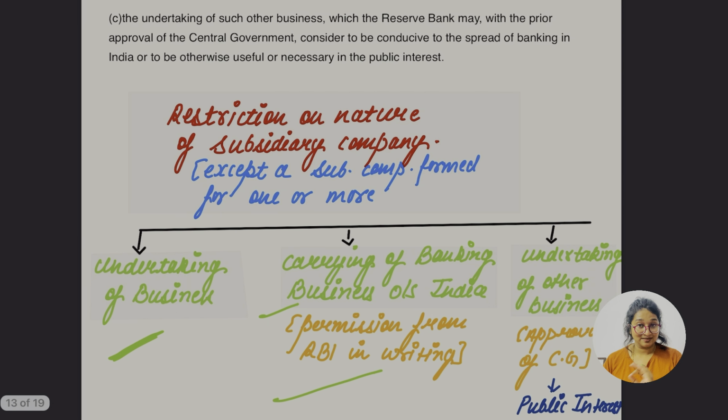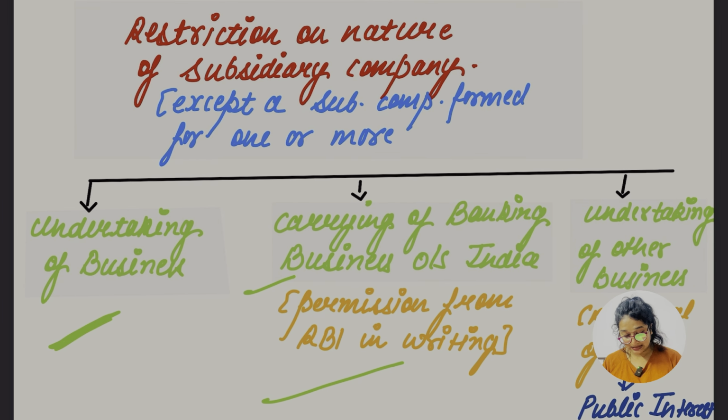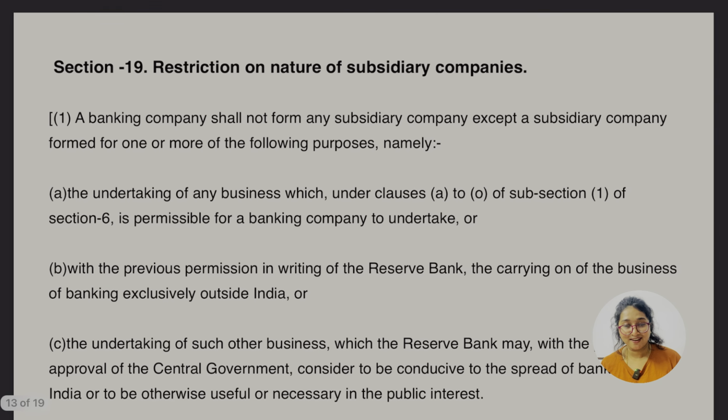And if they undertake other business, where the approval of the Central Government is to be taken in case of public interest. So there are three cases, the exceptions where the restriction is not going to prevail on the subsidiary company: undertaking of business, carrying on business outside India, but for that they have to take the special permission from RBI in writing, and third, undertaking of other business, in that case permission from the Central Government, but that was in the favour of public interest.